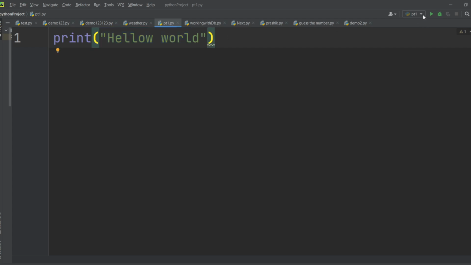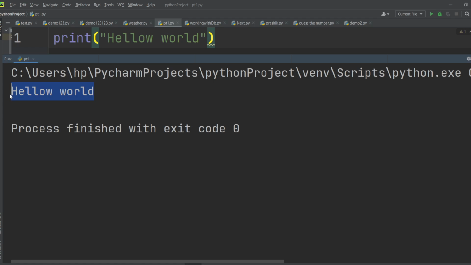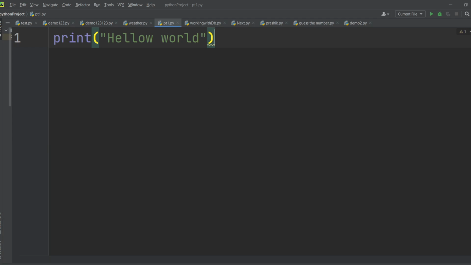After running this, I will choose current file, and after running this file, I will get my hello world. So it is how simple it is to start with Python. Yes, here I can see my hello world. Are you getting this, guys? Yes, sir. Okay, so we have done our ritual. We have started by printing our first program in Python. Let's move ahead and discuss more about Python.